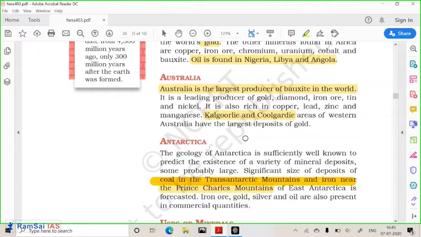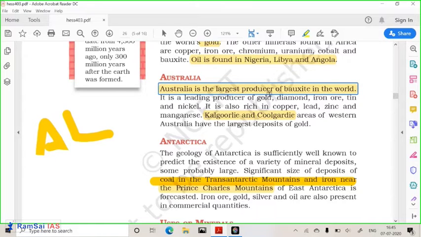Australia does not have valuable minerals like gold and diamond, but bauxite is found hugely in Australia. Bauxite is used for the production of aluminium. Aluminium is one of the important minerals nowadays. It is used for various purposes, so bauxite is used for the production of aluminium.